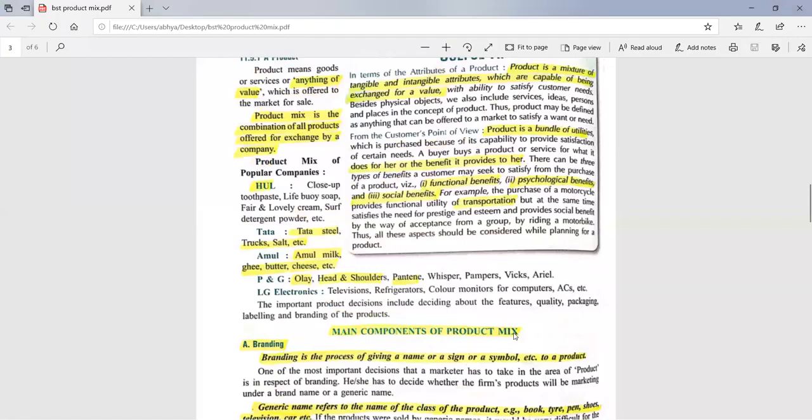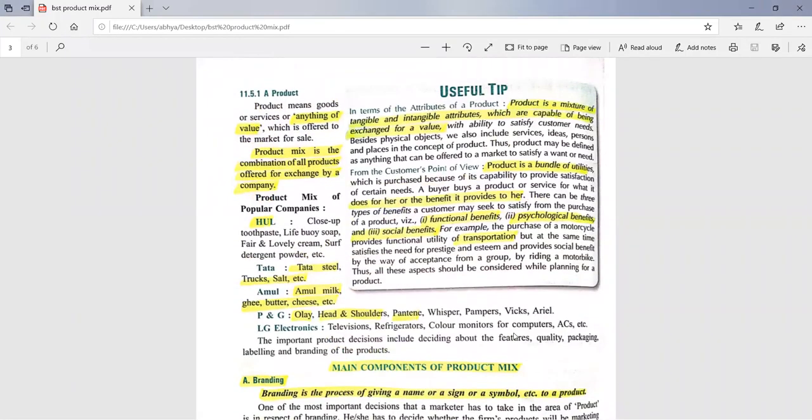Moreover, one more definition is given for product. Product is a mixture, that can be a good definition, a mixture of tangible and intangible attributes. Attributes means qualities which are capable of being exchanged for a value. So the words can be different for different definitions, but the meaning is only one, that product means anything which has value and which can be exchanged for anything of value.